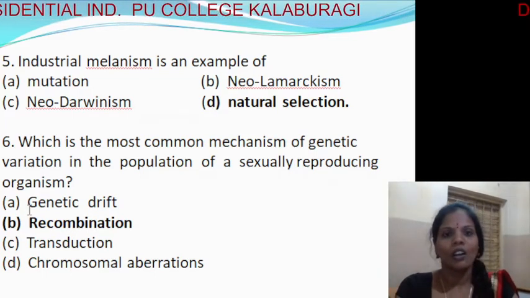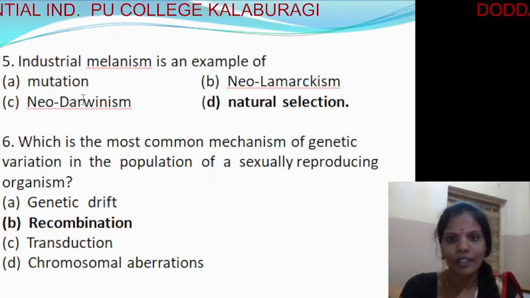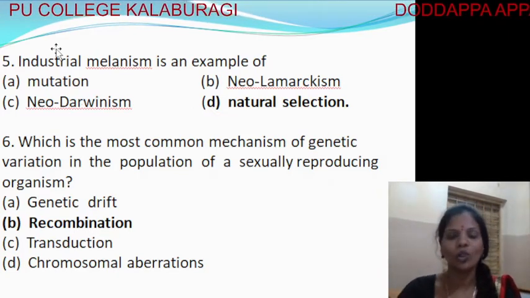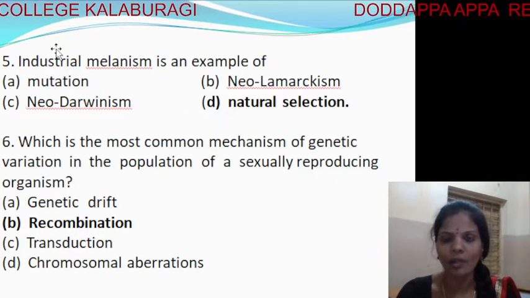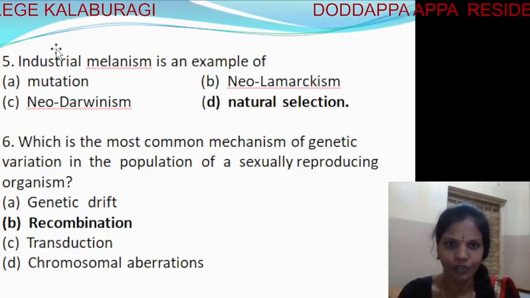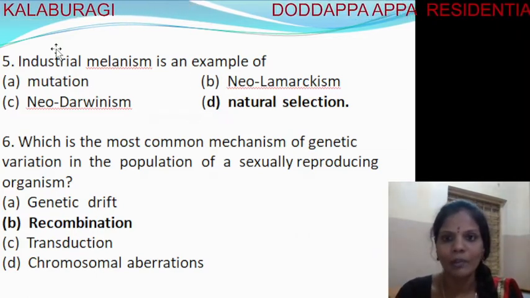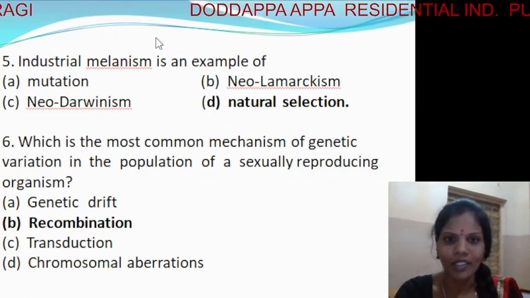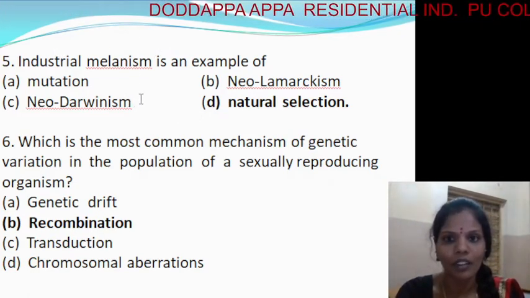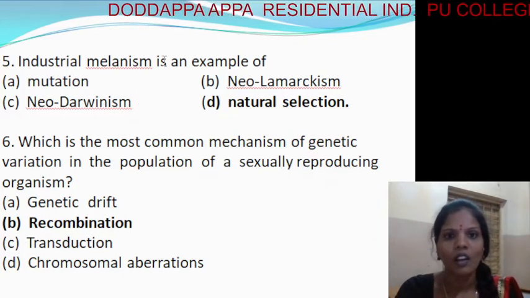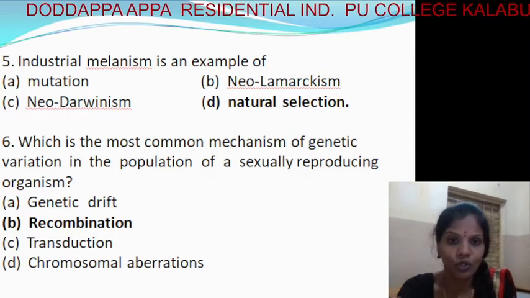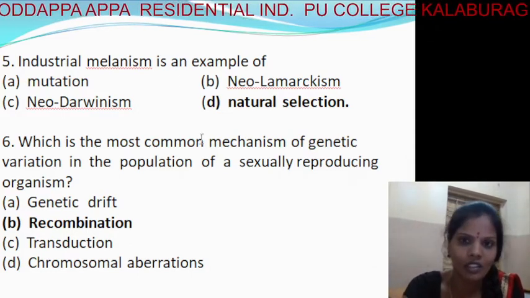Next, fifth question: industrial melanism is an example of. You already know industrial melanism, and we have taken the example of the color of moth, Biston betularia: one is the white moth, and another is the black moth. Here we look at the differences before and after industrialization, and the variation in the populations.